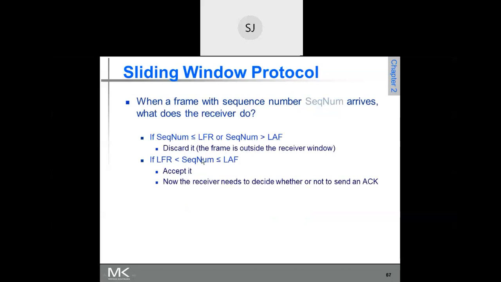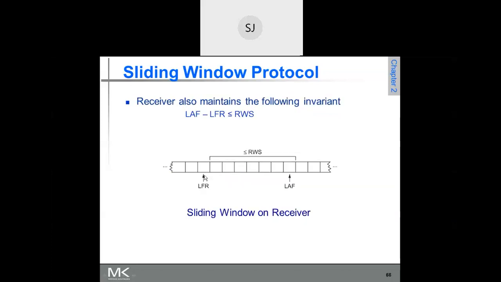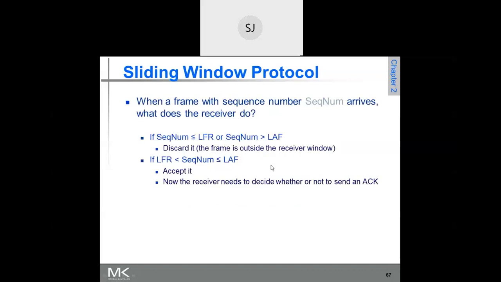If the sequence number of the incoming frame is greater than LFR and less than or equal to LAF, that means the incoming frame falls in this window. Then accept it. Now the receiver needs to decide whether or not to send an acknowledgement.